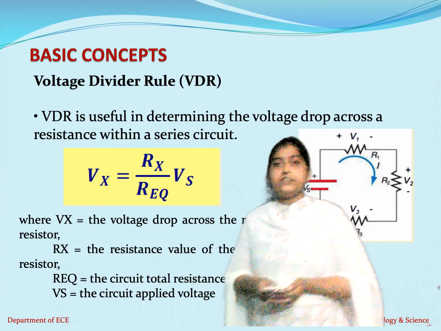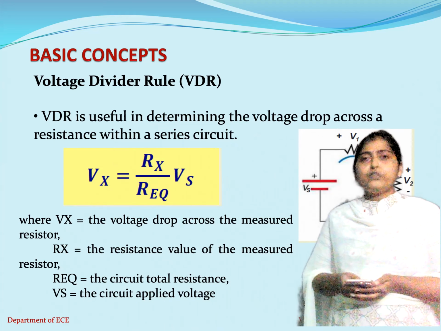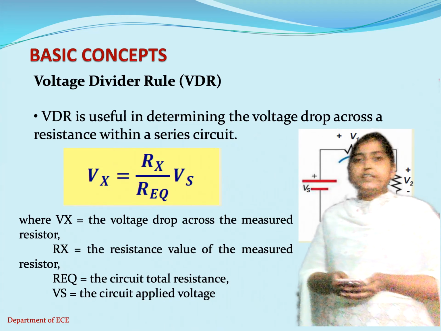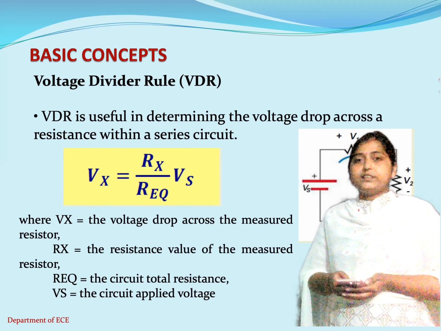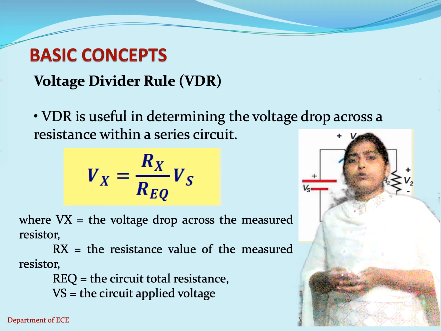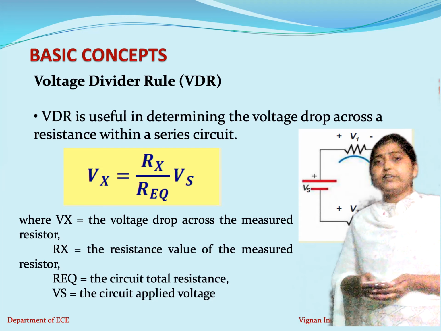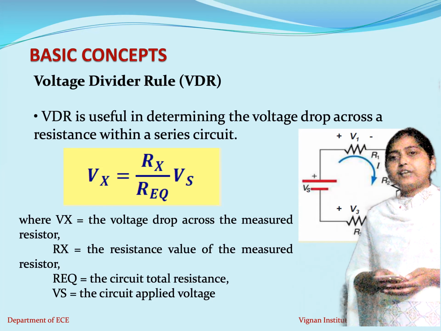So what is the voltage division rule? Vx, where x stands for 1, 2, 3, any number you can take, is equal to Rx divided by R equivalent into Vs. That means, for example, if I want to find the voltage across R1, we have taken it as V1.